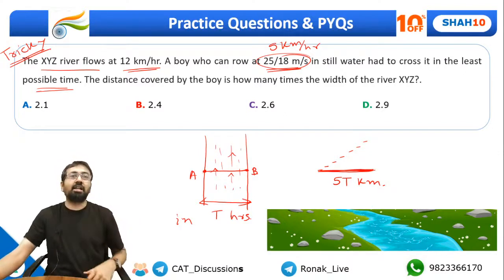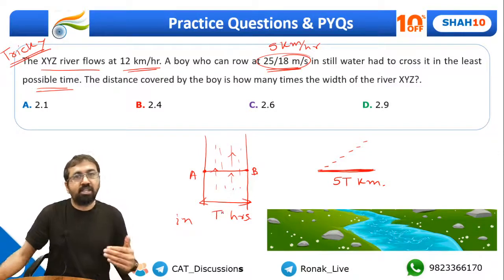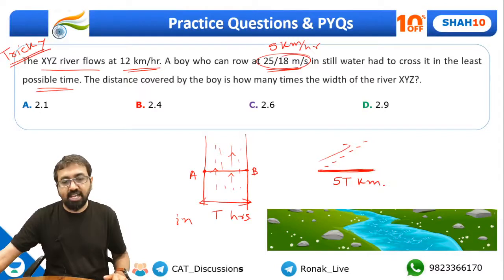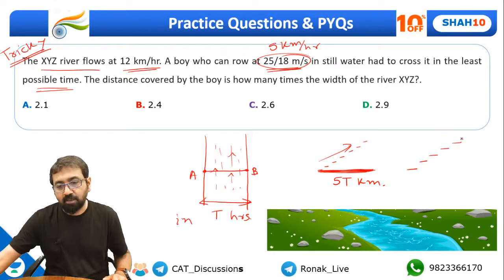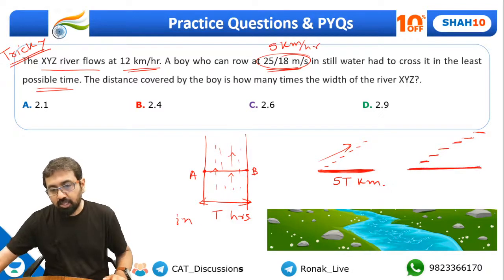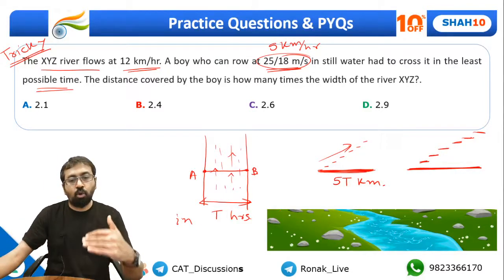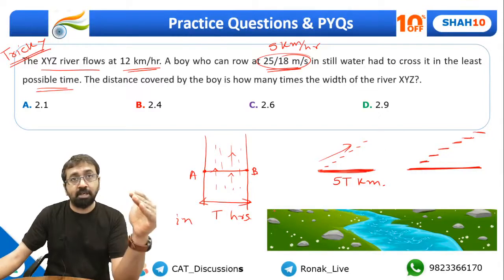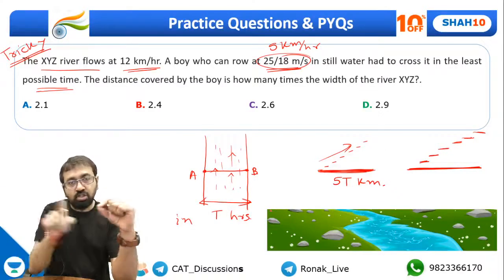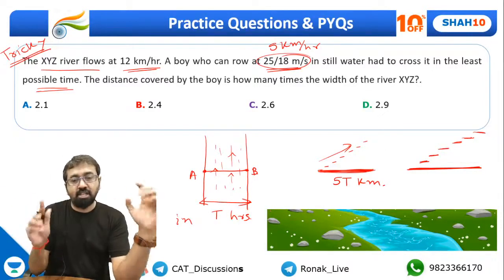Now this is something that you need to understand. You might be wondering that the boy is actually going in this direction, so why are we taking this as 5 km per hour? So guys, please understand the boy is actually going this way. But if you observe, if you just add these small dashes, that distance is equal to this one. Right, so actually the boy is traveling at 5 km per hour in t time. So the horizontal distance that he has traveled is 5t.